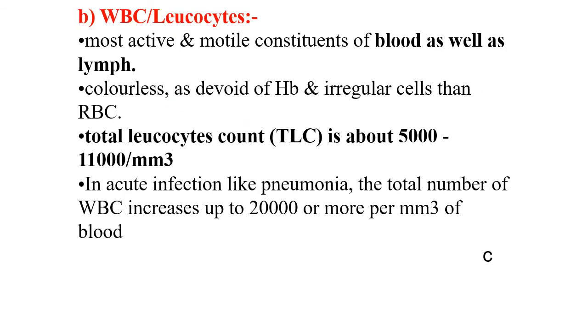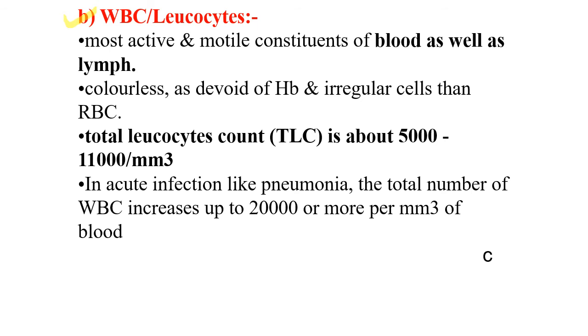The second group is the WBCs, white blood corpuscles or leukocytes. They are the most active motile constituent of blood as well as lymph. They are colorless as they are devoid of hemoglobin, and these are irregular amoeboid cells unlike the RBCs. Total leukocyte count, that is TLC, is about 5,000 to 11,000 per cubic millimeter.